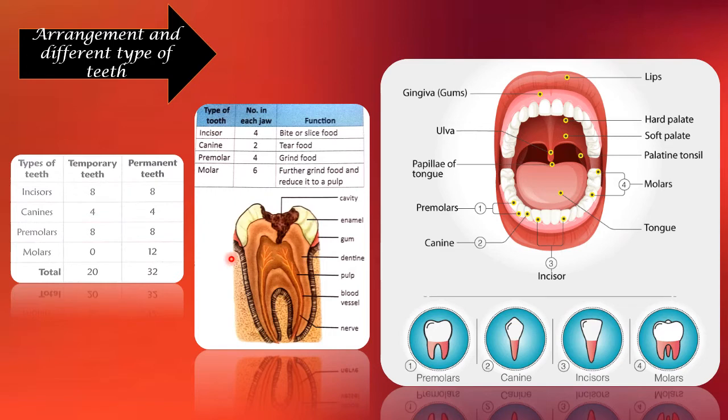And at one point of time, they will do some kind of treatment, like root canal treatment, and they will fix it up. Else, if it doesn't work, they will have to extract the tooth completely. So this is the reason we have to keep our teeth very clean, so that we can safeguard from all these cavities and other germs.